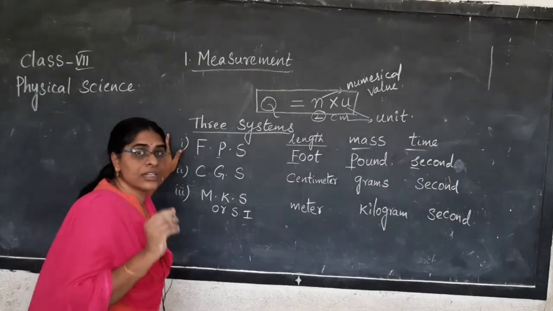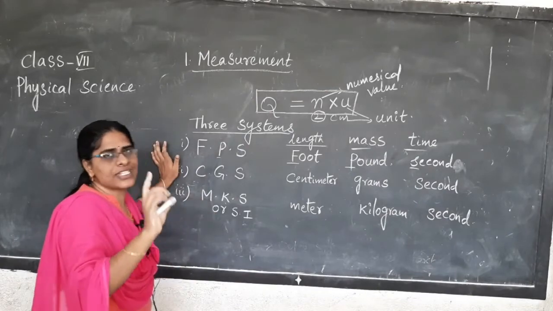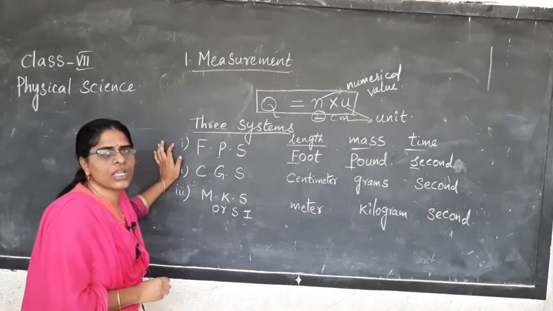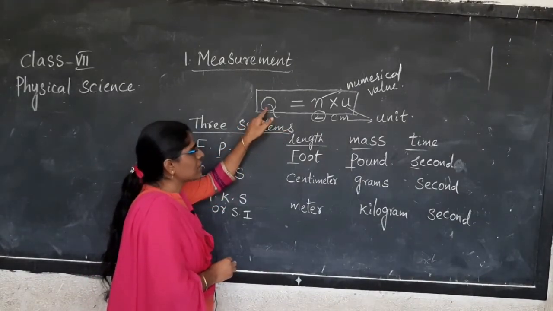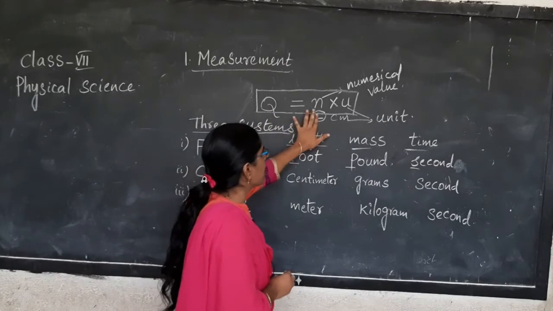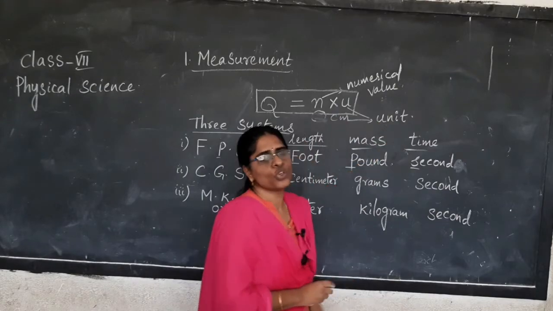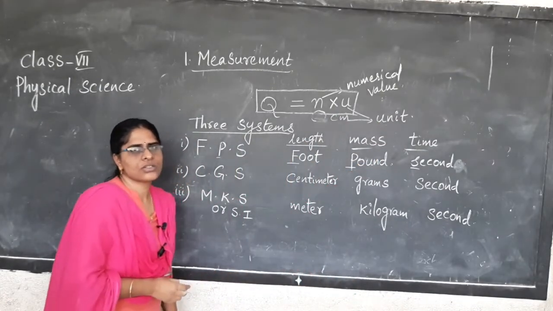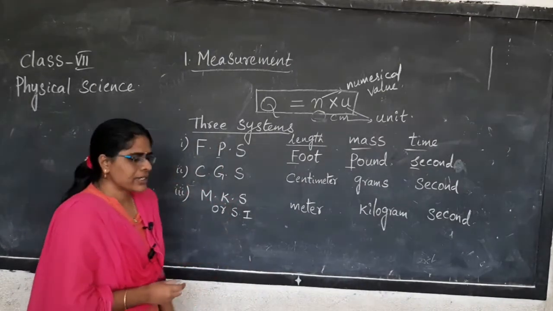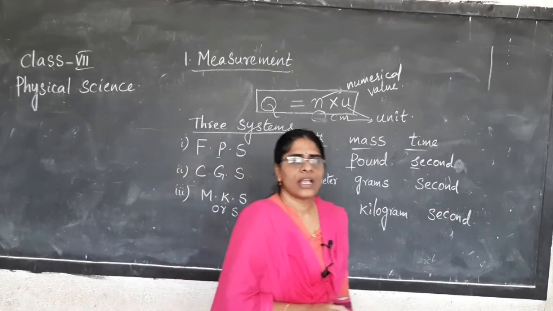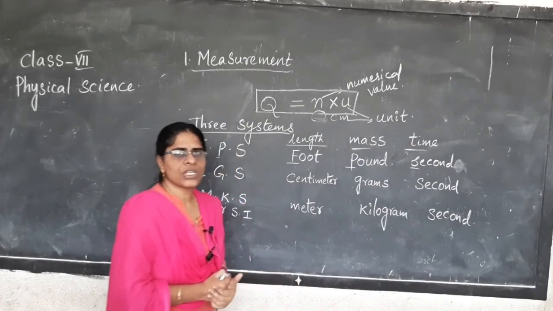These are the 3 systems we use to measure any physical quantity. Okay. How do we denote a physical quantity? We denote it with Q is always equal to numerical value into unit. Okay, understood? Now under this measurement, next we have how to measure area.